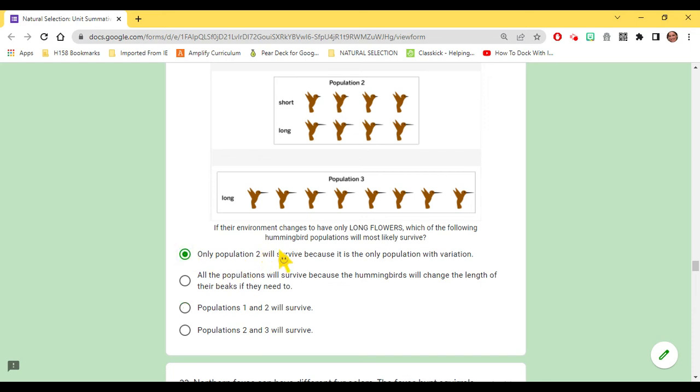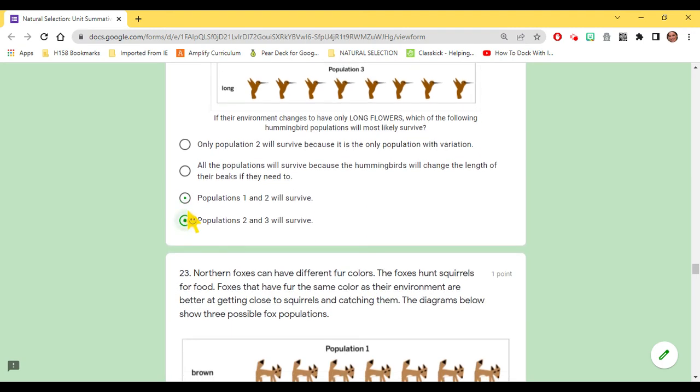Do you think it's only population 2 will survive because it's the only population with variation? Do you think it's all the populations will survive because the hummingbirds will change the length of their beaks if they need to? Is it populations 1 and 2 will survive? Or is it populations 2 and 3?